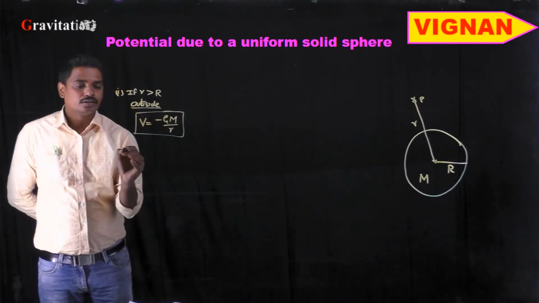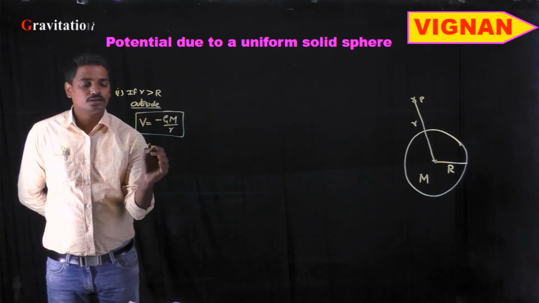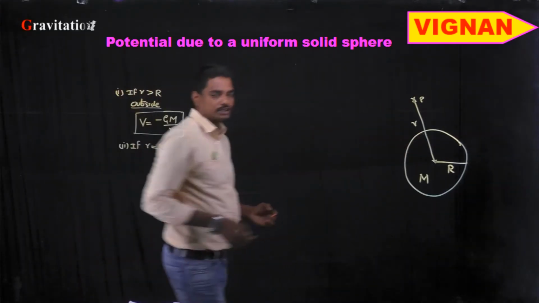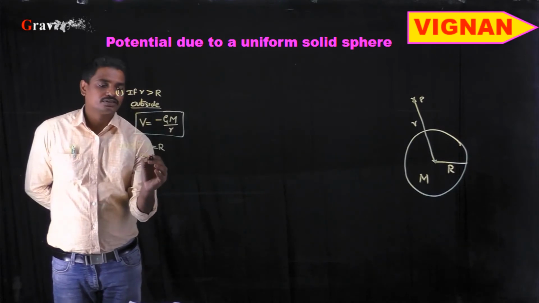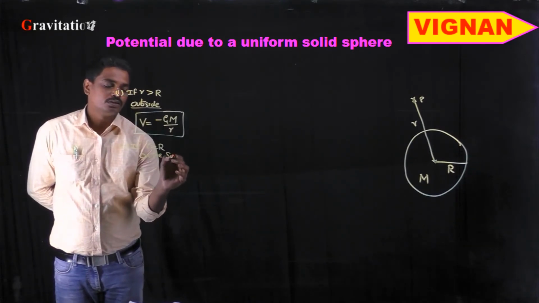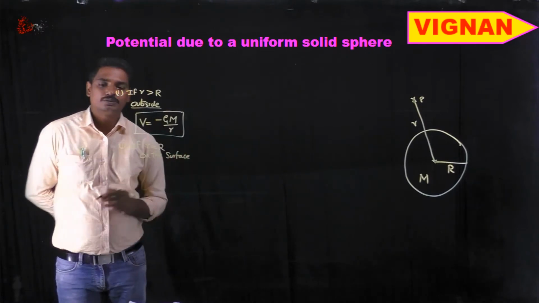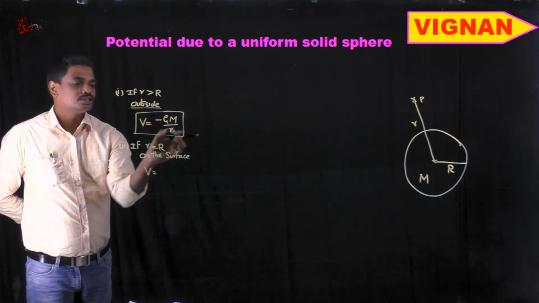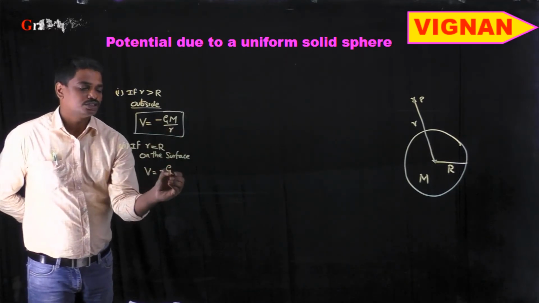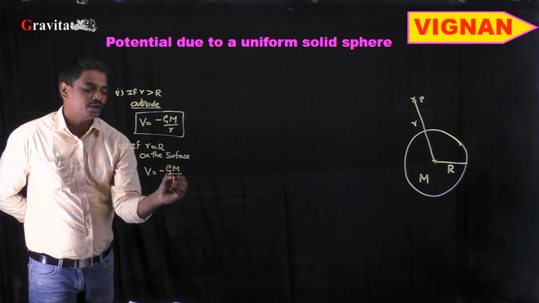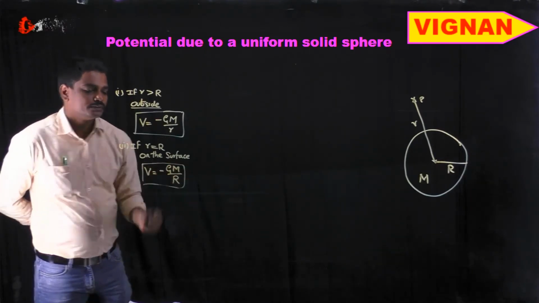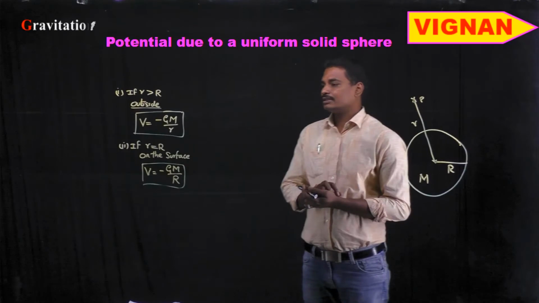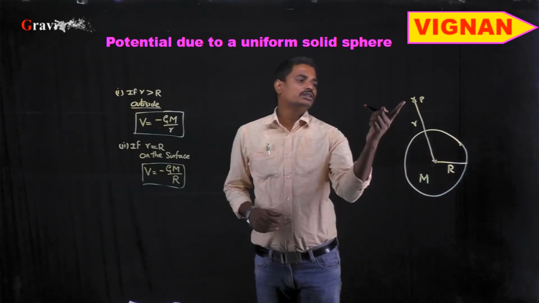Similarly, if small r is equal to capital R, the point P lies on the surface of the solid sphere. Then by simply replacing small r with capital R, we obtain the potential as V is equal to minus GM by capital R. In this manner, we can calculate the gravitational potential at a point outside the solid sphere and on its surface.